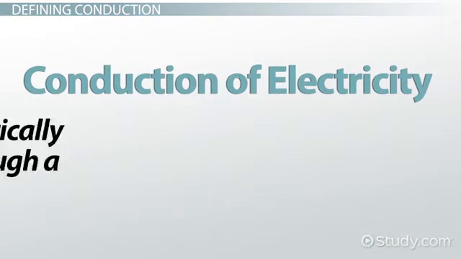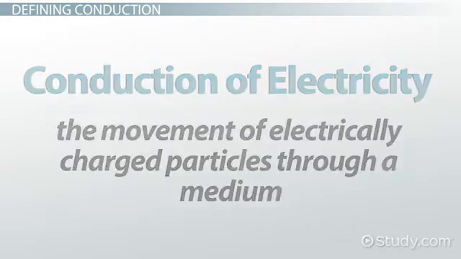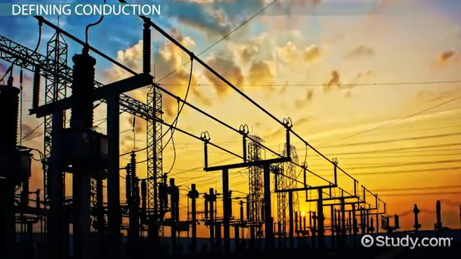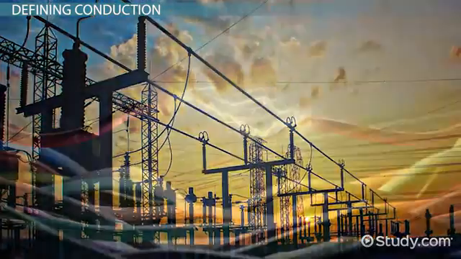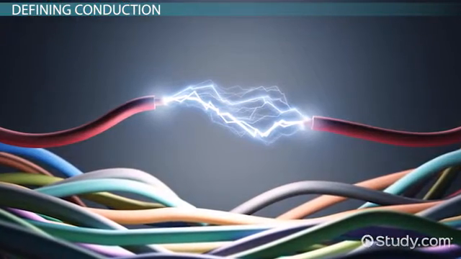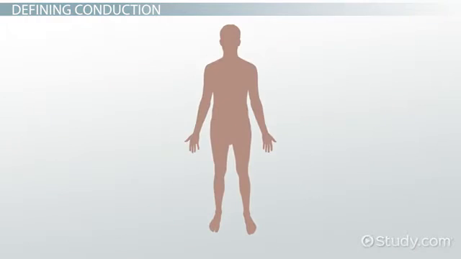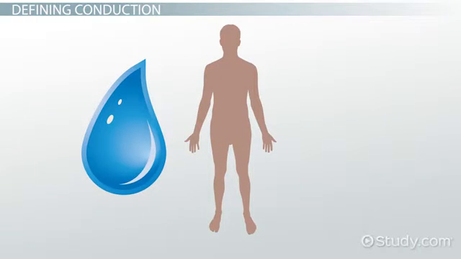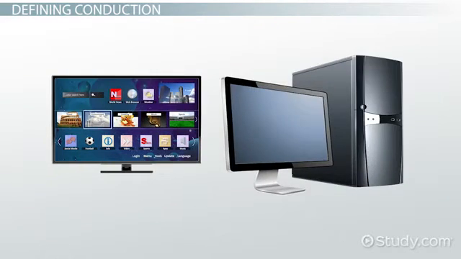Conduction of electricity occurs due to the movement of electrically charged particles through a medium. This movement can result in an electric current, which may be carried by electrons or ions. An example of electrical conduction is when you accidentally get electrocuted when you touch a live wire because your body contains water, which is a conductor of electricity. Another example is when electricity passes through wires, which are conductors, so we can watch TV or use a computer.